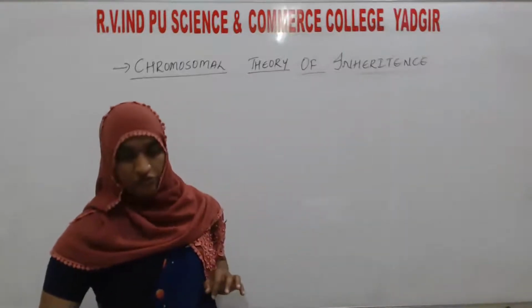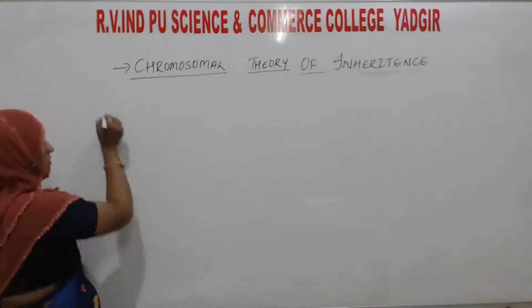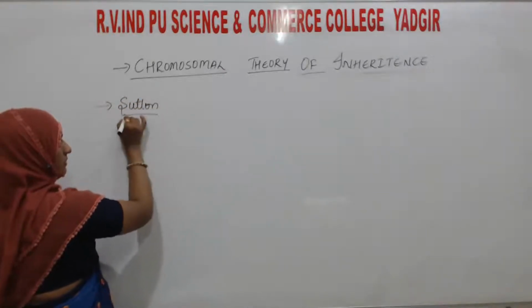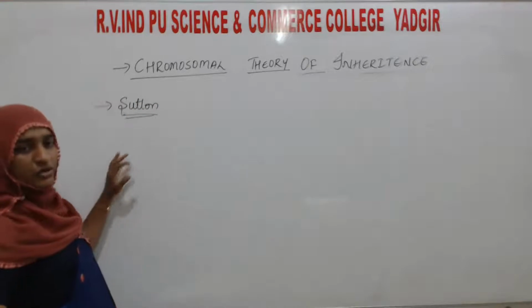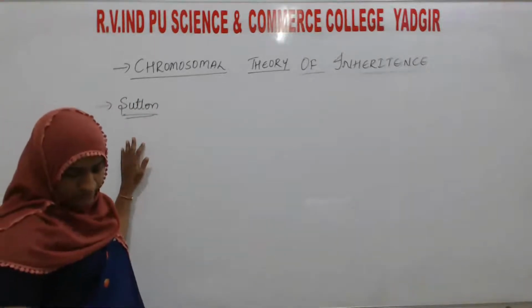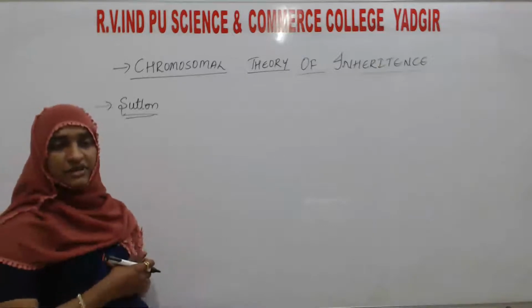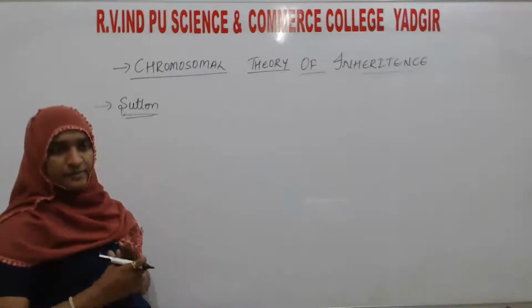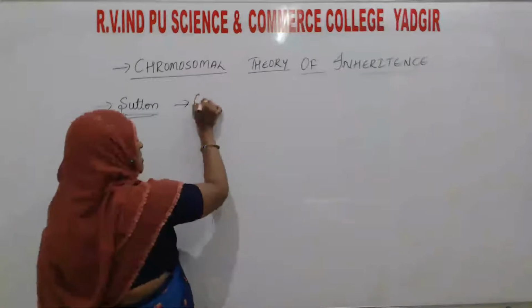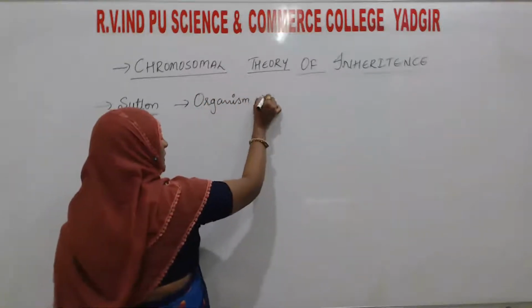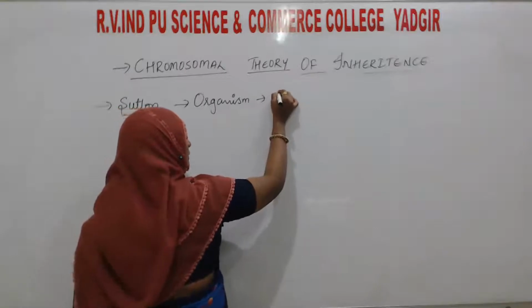Here you see Sutton. Among the two scientists, one is Sutton. He told that an organism has thousands of traits.